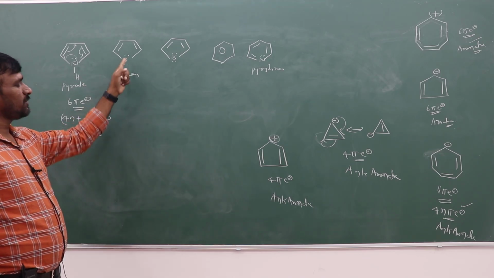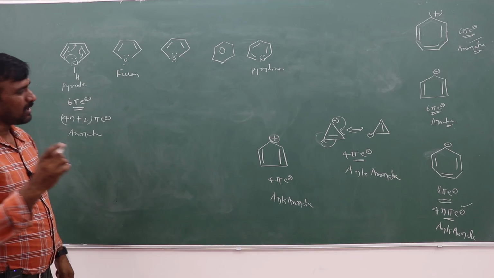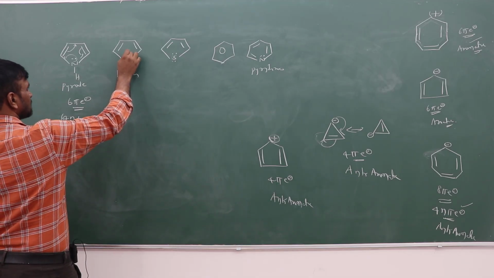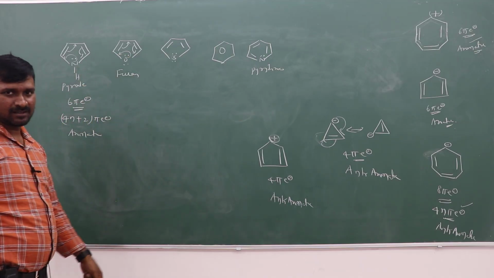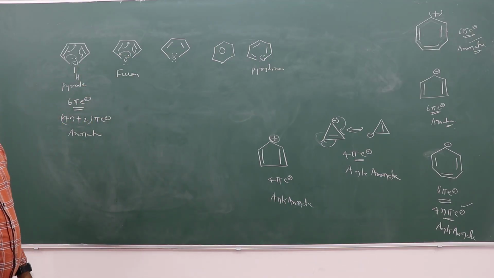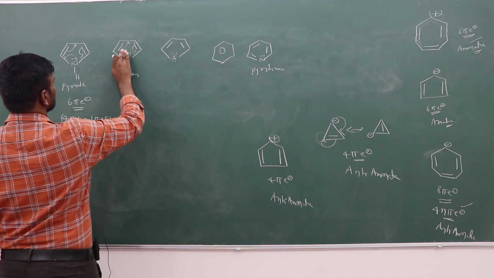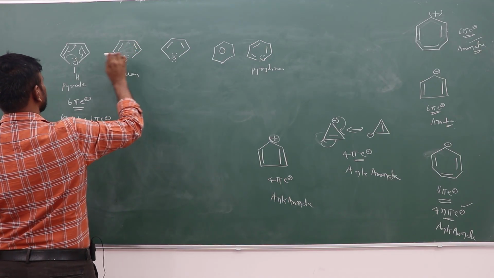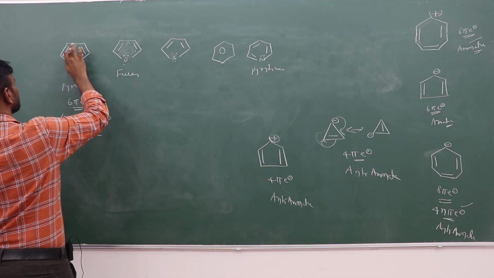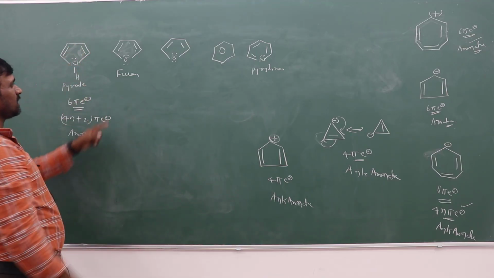Here 2 lone pairs of electrons are there, but only one lone pair participates in the bonding. Instead of 2, you have to count only one lone pair, right? Because only one will be participated in the delocalization, continuous pi conjugation. The other one is not.